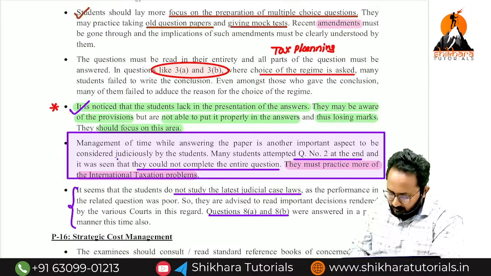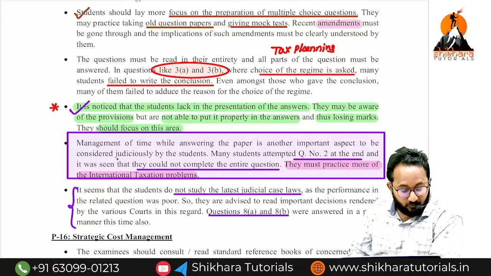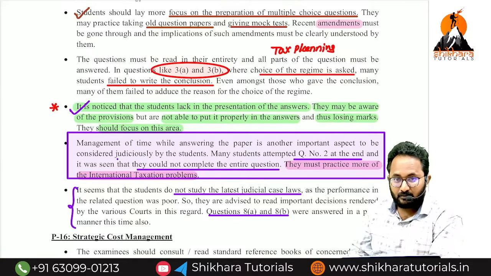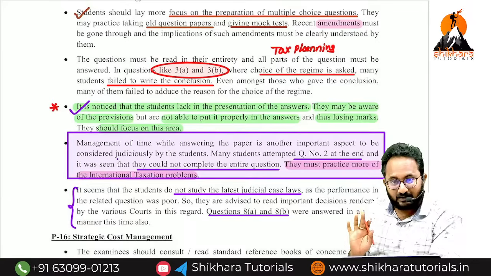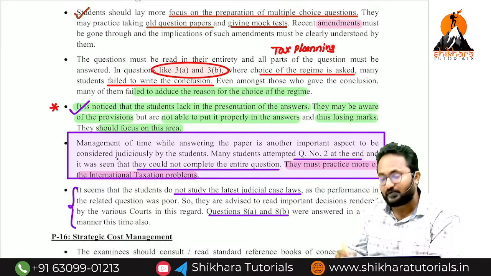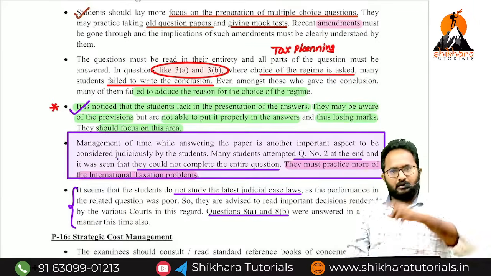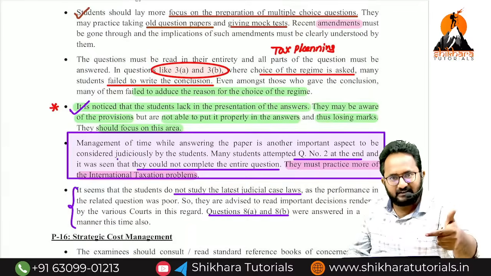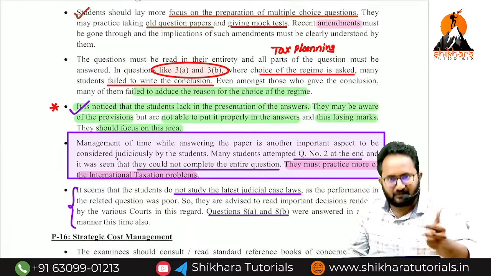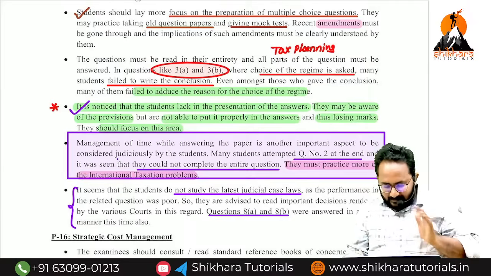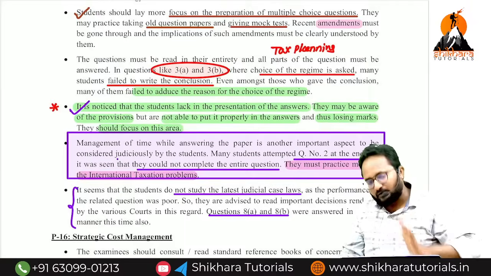Remember, we need to write the conclusion, and students who write the conclusion are not writing the reason for it. Default tax regime is best. Why is it best? Tax liability is lower in the default tax regime. That's why it is best. You have to write the reason also.